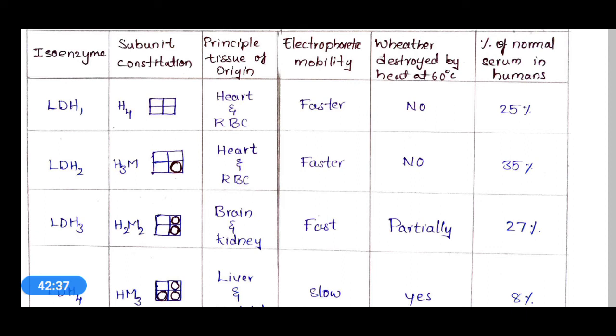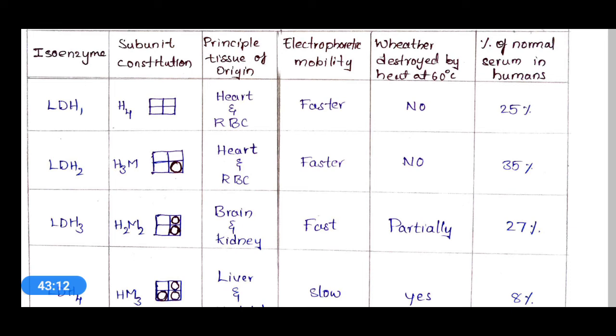Okay, just see this tabular form once. LDH1 is H4, and LDHs are made up of 2 kinds of subunits, that is heart and muscle, and LDH1 is related to heart. Its origin is heart and RBC, it has faster electrophoretic mobility, at 60 degrees temperature it is not easily destroyed, and it is 25% in the human serum.